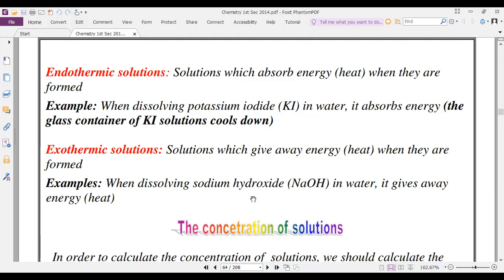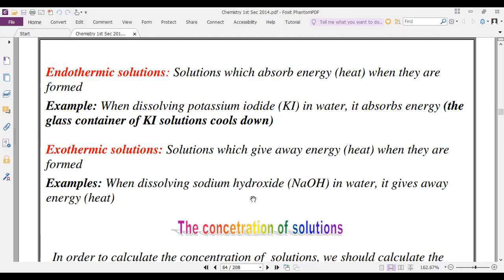Endo means it absorbs energy. This chemical reaction must absorb a large amount of energy to begin, so it's called an endothermic reaction.